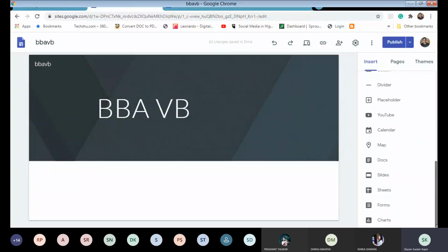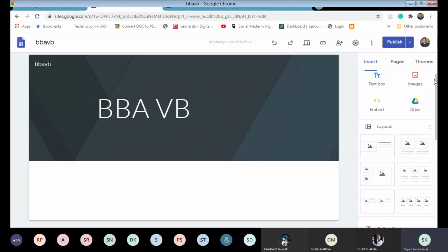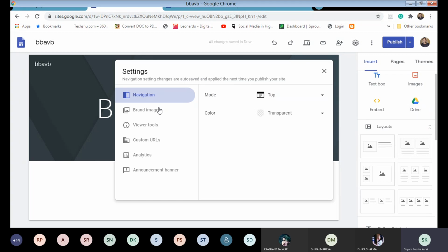So these are the different tools you can use on your website. Getting the point? You can share with others. Copy published site link. Settings: navigation, brand image, viewer tools, custom URLs, analytics.